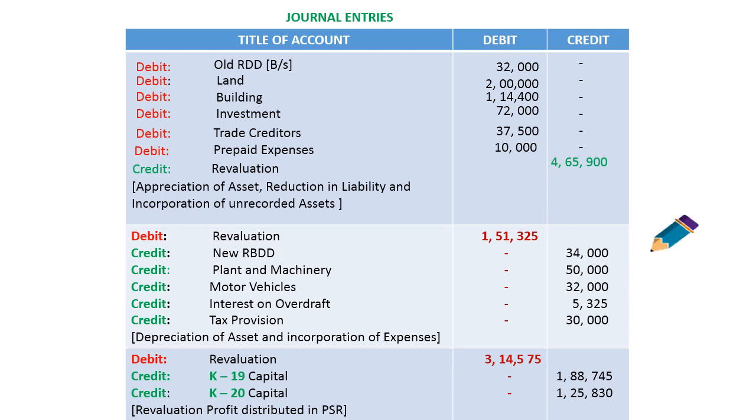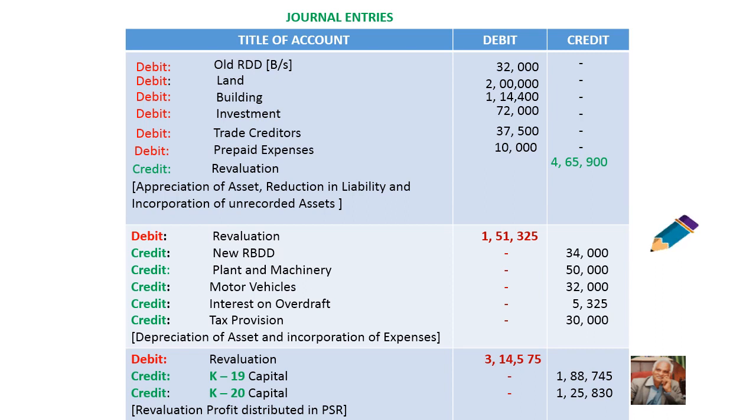To save time as well as to save the slide, I have combined the second entry and the third entry. Debit revaluation 1,51,325. Credit new RBDD 34,000. Credit plant and machinery 50,000. Credit motor vehicles 32,000. Credit interest on loan 5,325. Credit tax provision 30,000. Narration: depreciation of assets and incorporation of expenses.